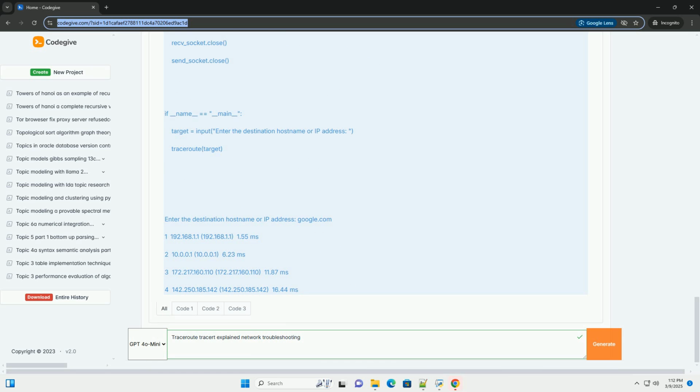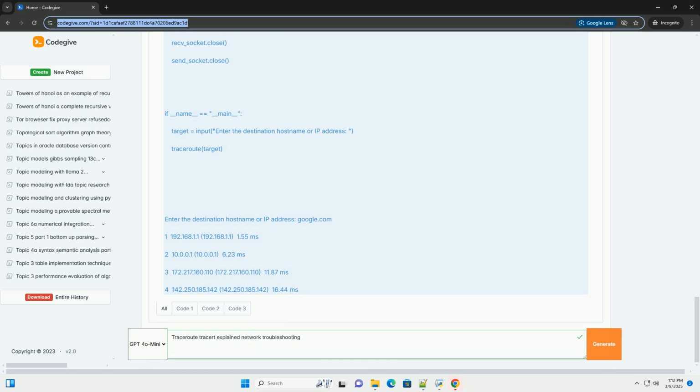Traceroute to google.com, 142.250.185.142, 30 hops max, 60 byte packets. This line provides basic information. Traceroute to google.com: the destination host name. 142.250.185.142: the destination IP address. 30 hops max: the maximum number of hops Traceroute will attempt. This prevents endless loops. 60 byte packets: the size of the packets being sent.